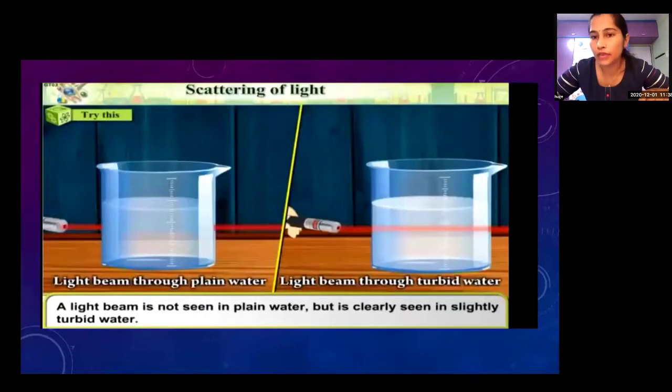So in this activity, you observed that a light beam is not seen in plain water, but it is clearly seen in slightly turbid water. And why does it happen? Because in turbid water, some dust particles are present. Next slide.